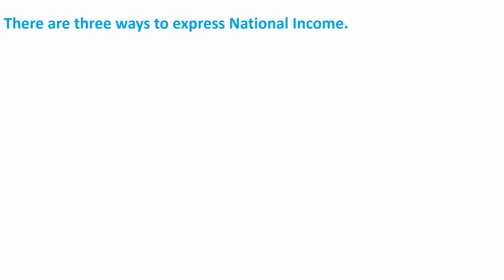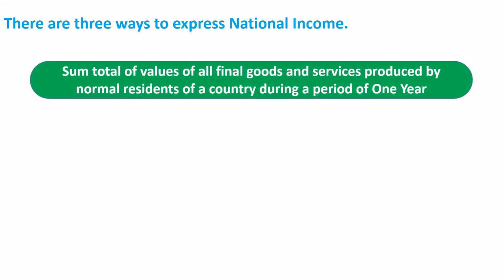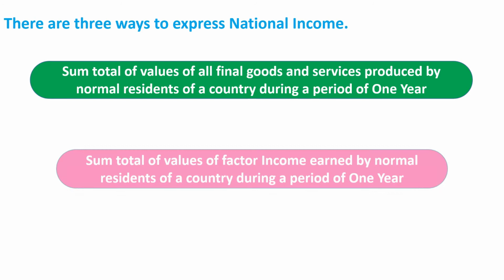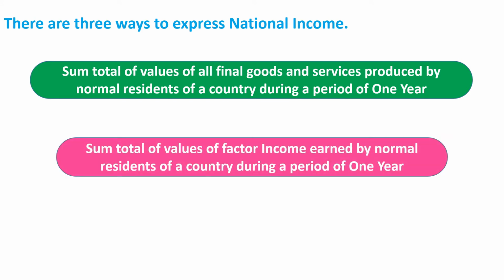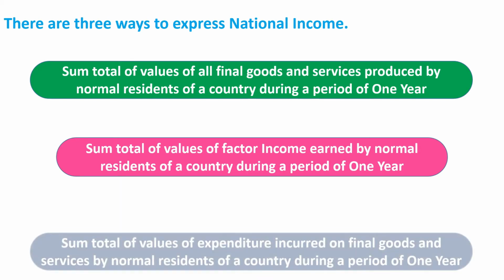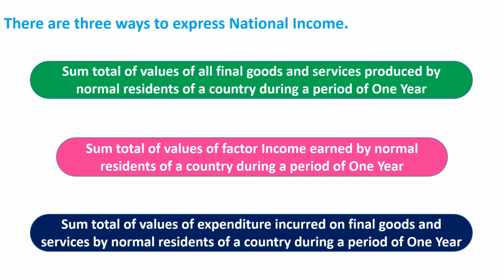There are three ways to express national income. First, sum total of values of all final goods and services produced by normal residents of a country during a period of 1 year. Second, sum total of values of factor income earned by normal residents of a country during a period of 1 year. Third, sum total of values of expenditure incurred on all final goods and services by normal residents of a country during a period of 1 year. These ways are the methods of calculating national income. We can measure national income by using any method.